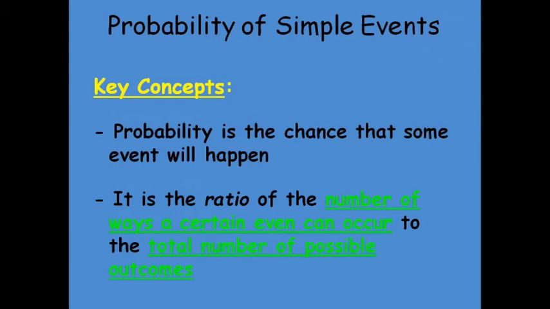Once again, the definition of probability. Probability is the chance that some event will happen. It is the ratio, I'm telling you again, of the number of ways a certain event can occur to the total number of possible outcomes.